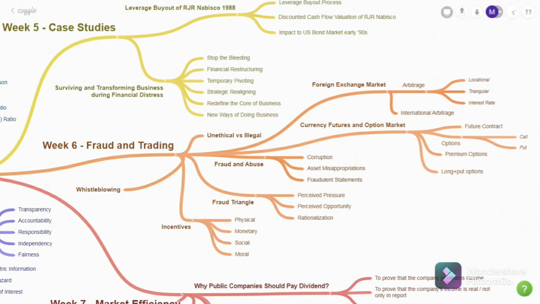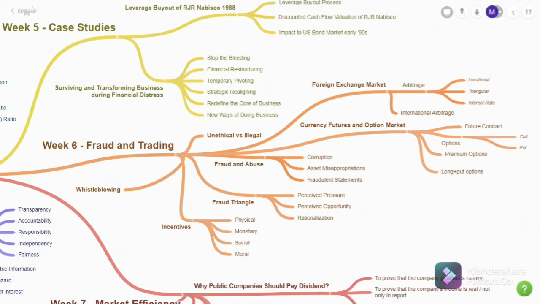Now into week 6 of fraud and trading. In this fraud section, we were introduced to unethical and illegal practices and the difference between those two. We also learned about fraud and abuse. What kind of fraud? There are 3 types: corruption, asset misappropriation, and fraudulent statements. We also learned about the fraud triangle, which is perceived pressure, perceived opportunity, and rationalization.